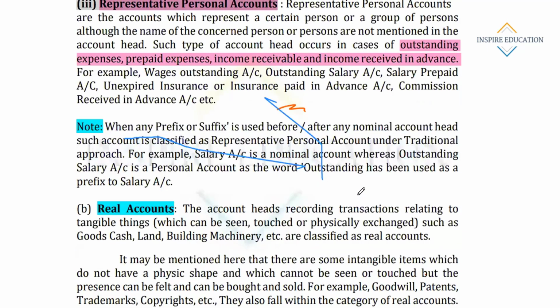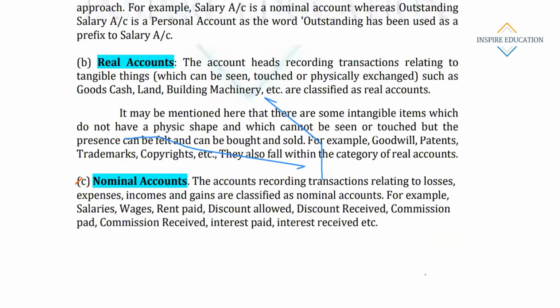Then, what are real accounts? The accounts recording transactions relating to tangible things. Tangible things means the things which can be touched, which can be seen, physically exchanged.